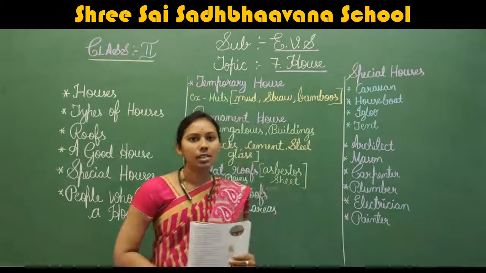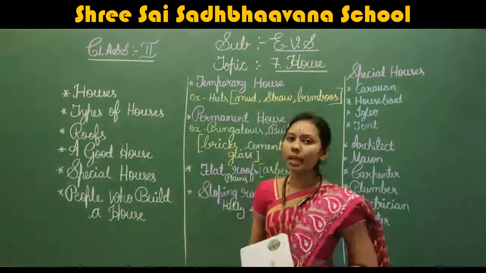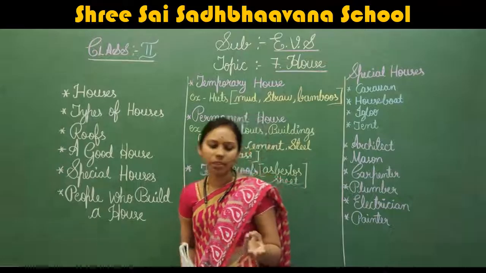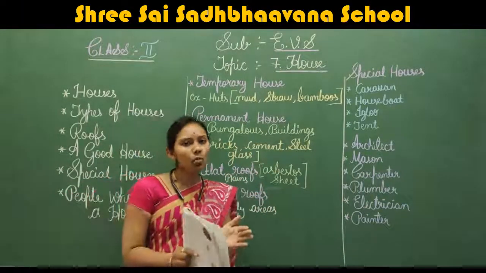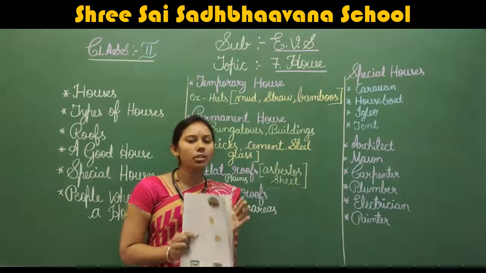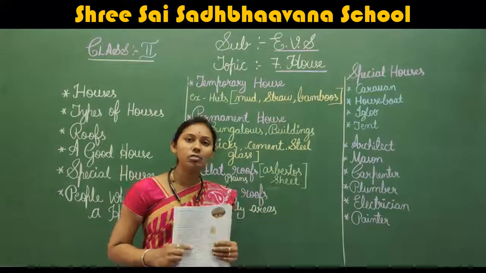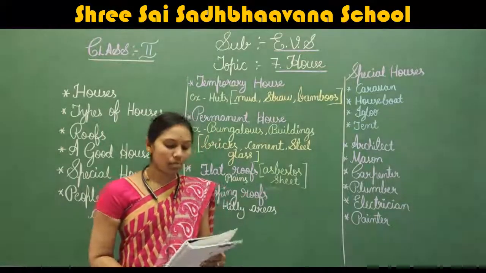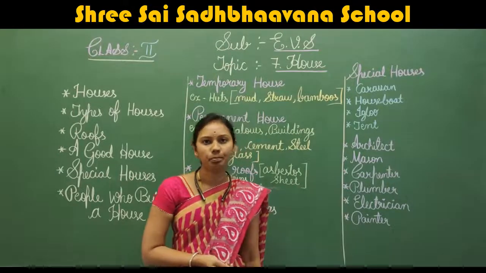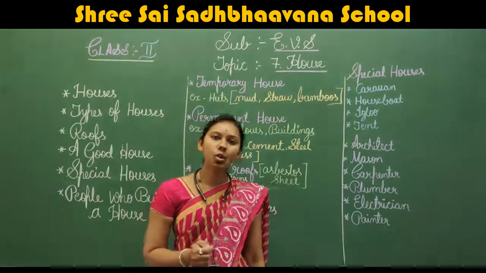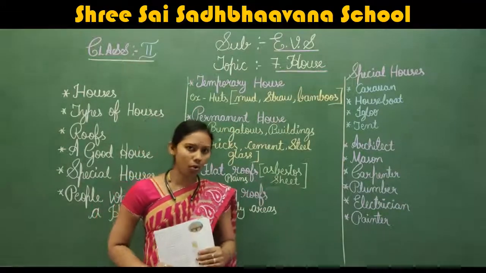When you live with your parents, means mother, father, sister, brother, you are going to live in one house. That house we call it as home. Means the house where we live with our family. That is called home. Here we can see in this chapter two types of houses.